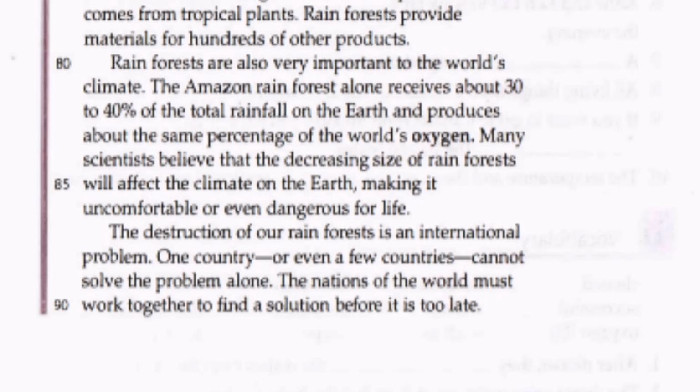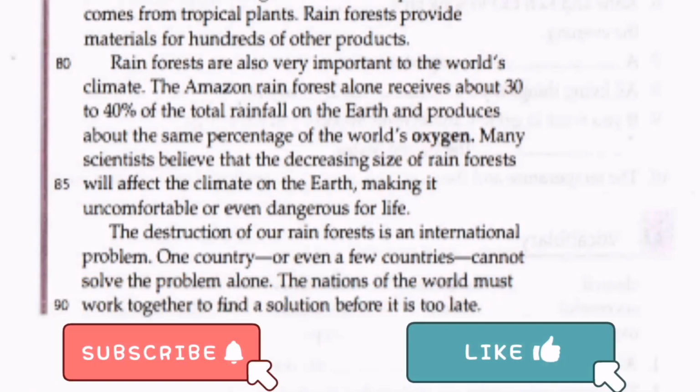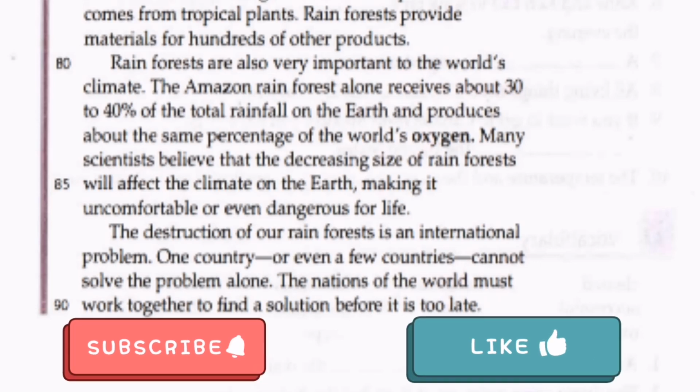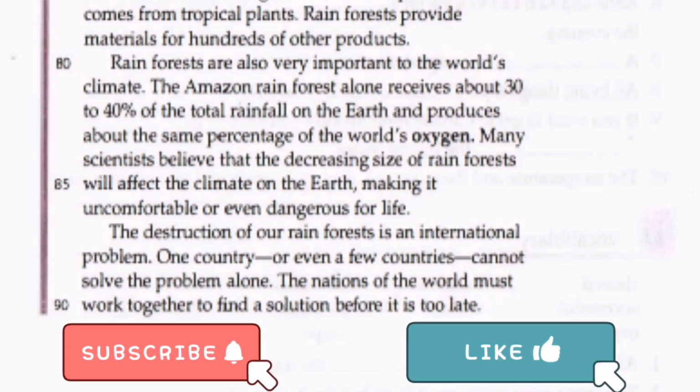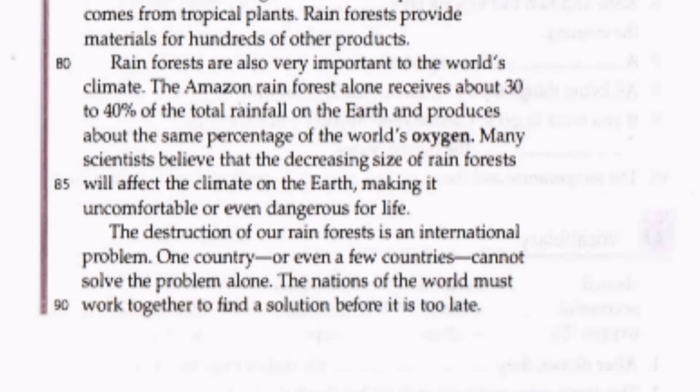Many scientists believe that the decreasing size of rainforests will affect the climate on the earth, making it uncomfortable or even dangerous for life. The destruction of our rainforest is an international problem. One country or even a few countries cannot solve the problem alone. The nations of the world must work together to find the solution before it is too late.